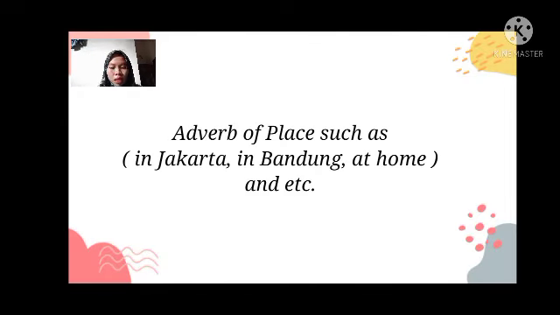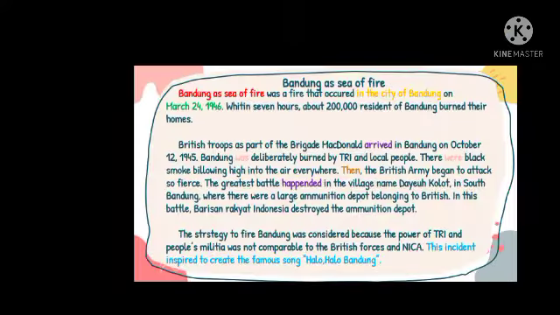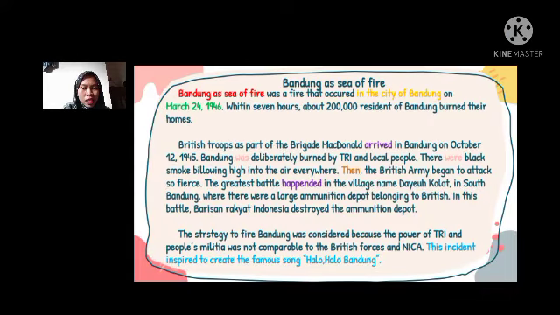Okay class, next, adverb of place, such as in Jakarta, in Bandung, at home, and so on. Let's see the text. Adverbs of place in the text belong to the yellow color, such as in the city of Bandung.